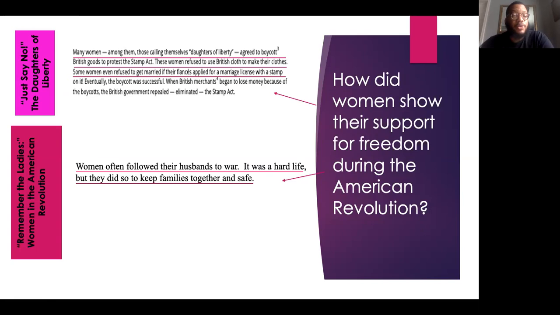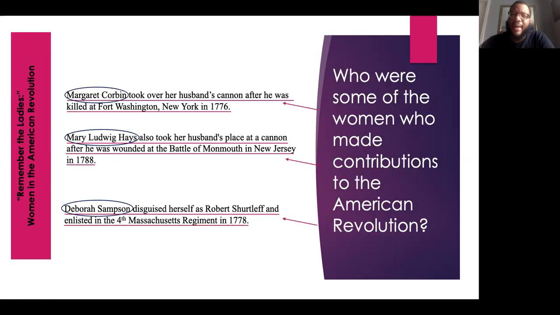All right, so that's question number 2. Let's move on to question number 3. For question number 3, it was very difficult to find any evidence from the first article. So I went ahead and grabbed 3 pieces of evidence from the second article. The question is, who were some of the women who made contributions to the American Revolution?